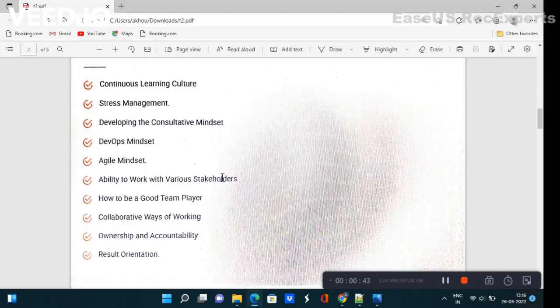The next topic is stress management. So you have to Google what the benefits of stress management are and what the techniques of stress management are. They may ask which of the following is the best technique for stress management. So you have to study something about stress management. Next is how to be a good team player. A good team player should be collaborative, consistent, patient, he should understand each and every situation, and he should listen to each and every one of his team members. It is not possible to study each and everything, so I suggest studying a few topics which are unknown to you. Just take the definition from Google.